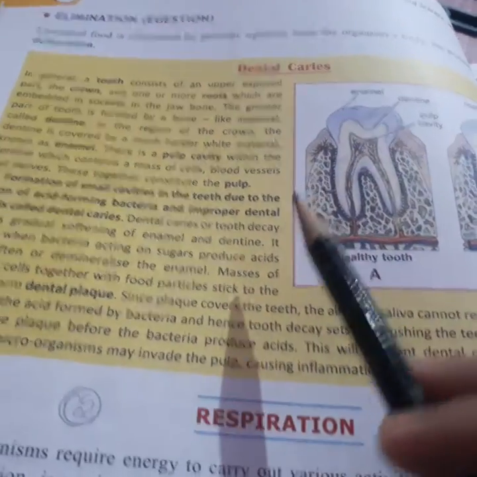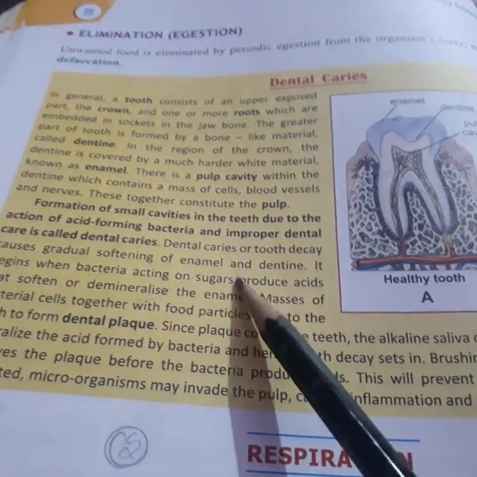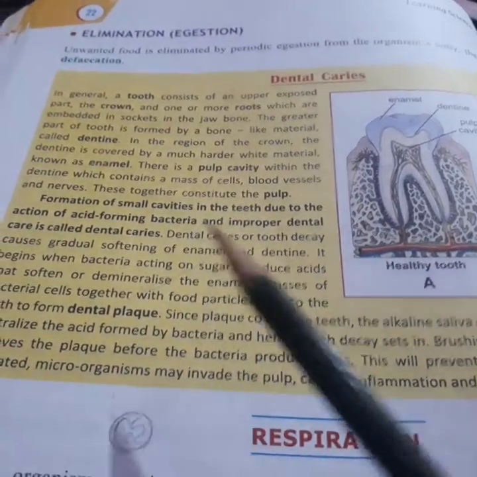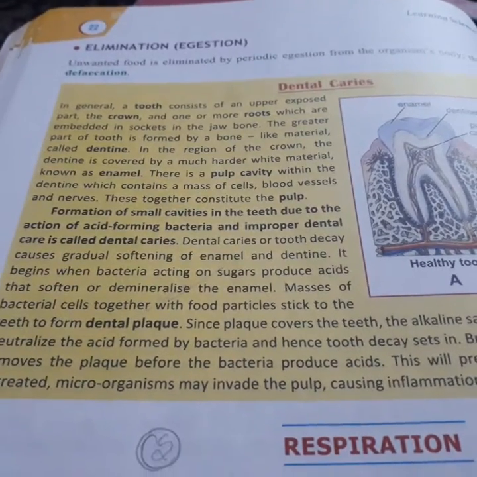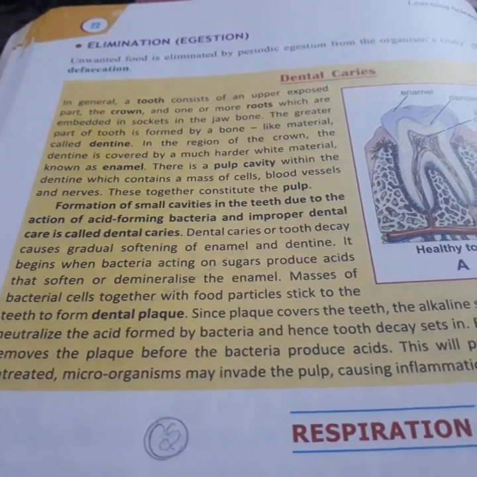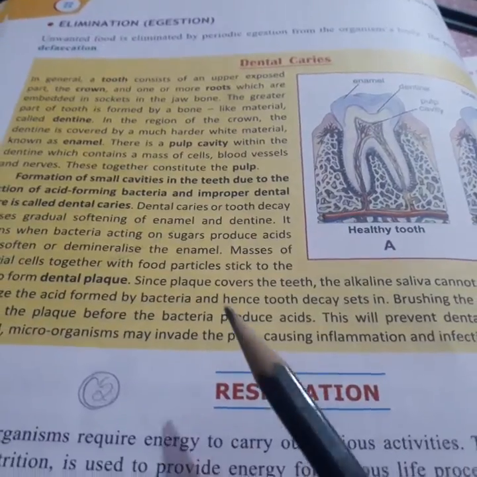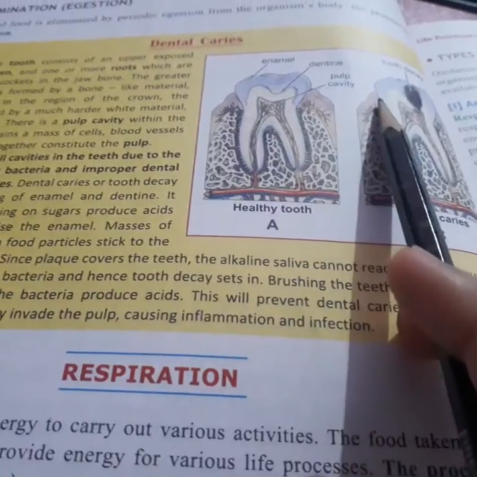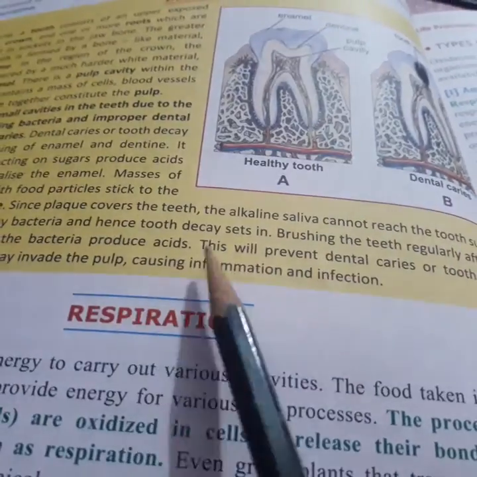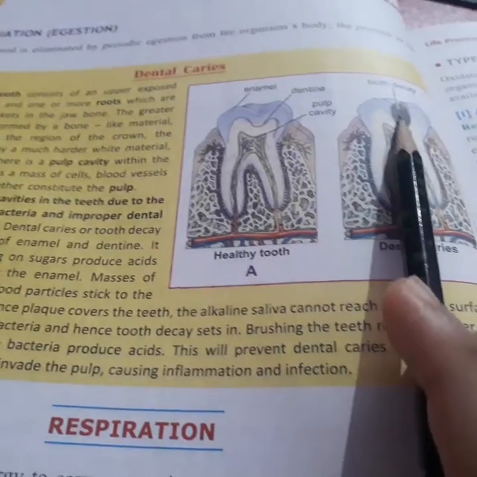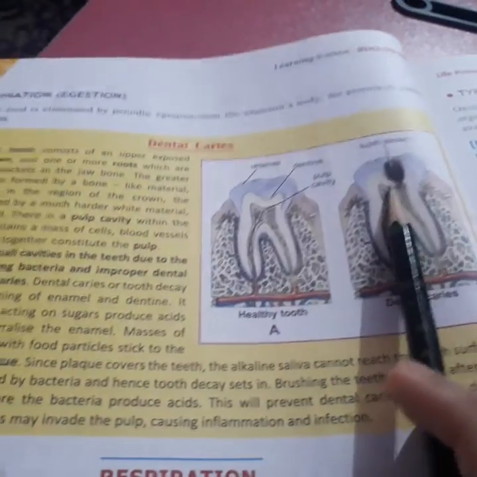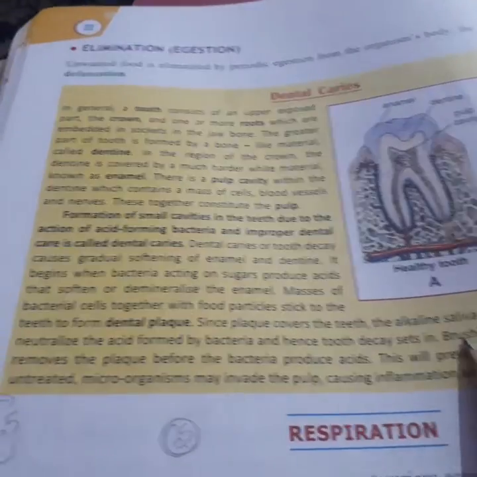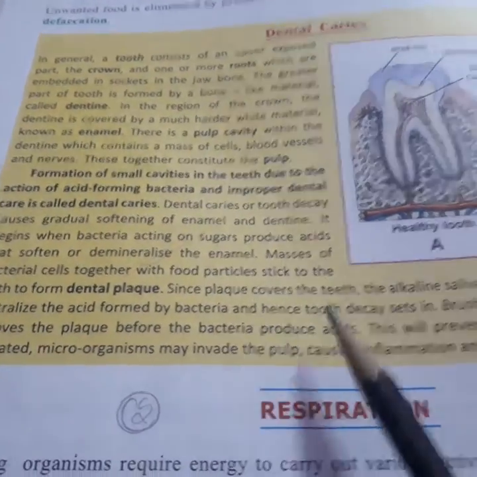When something covers something, other things cannot act upon it. Sometimes you might know that sodium, a highly reactive metal, is kept in kerosene so that oxygen cannot react with it. Similarly, plaque covers the teeth, and the alkaline saliva cannot reach it to neutralize it. When the saliva neutralizes the acid, only then will the teeth be in proper condition and healthy. But now the plaque doesn't let the alkaline saliva neutralize the acid formed by bacteria, and tooth decay sets in.